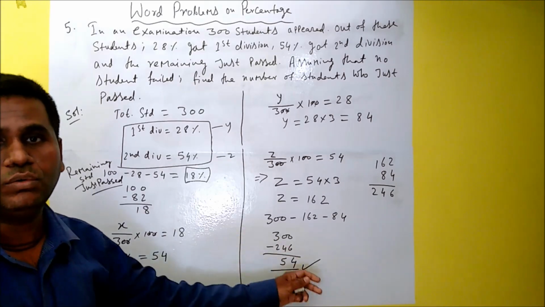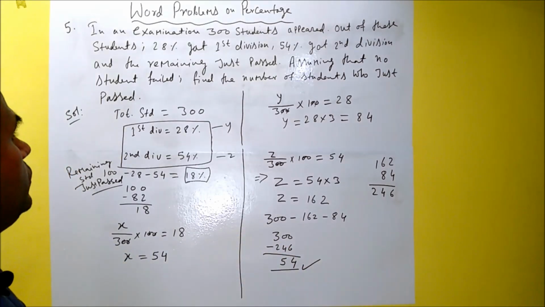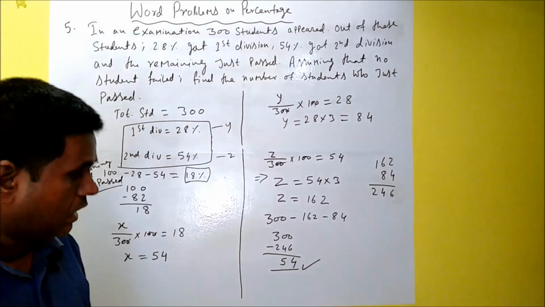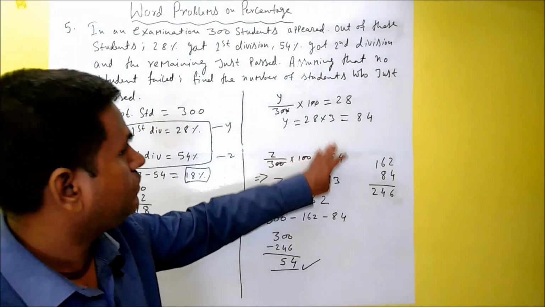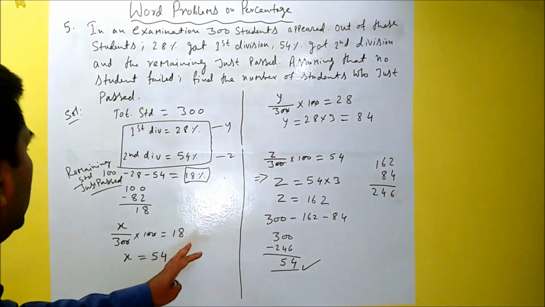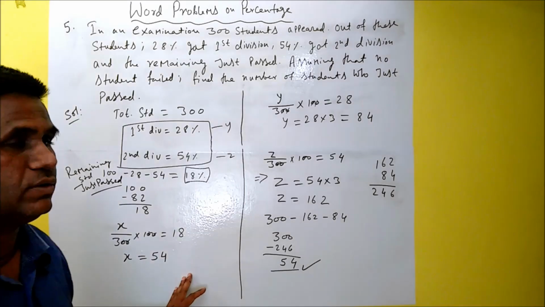So I have shown you both the methods. Whichever you feel is easy, you can solve. I think in this one we have more calculation, and here we are doing a little less calculation.